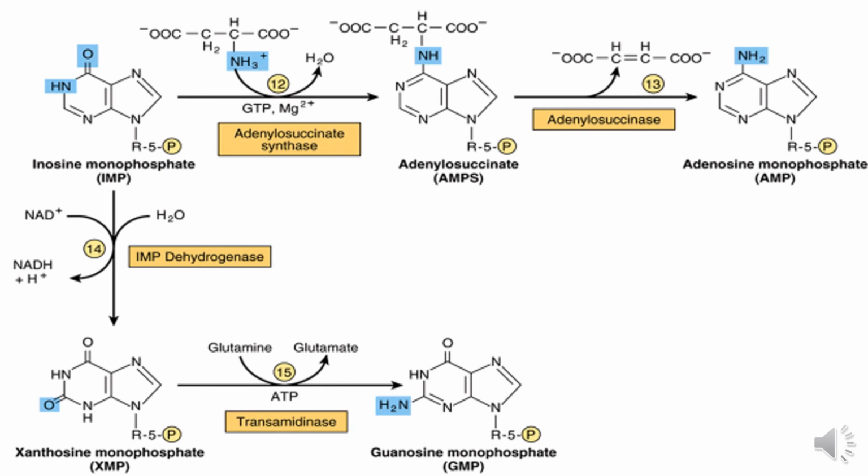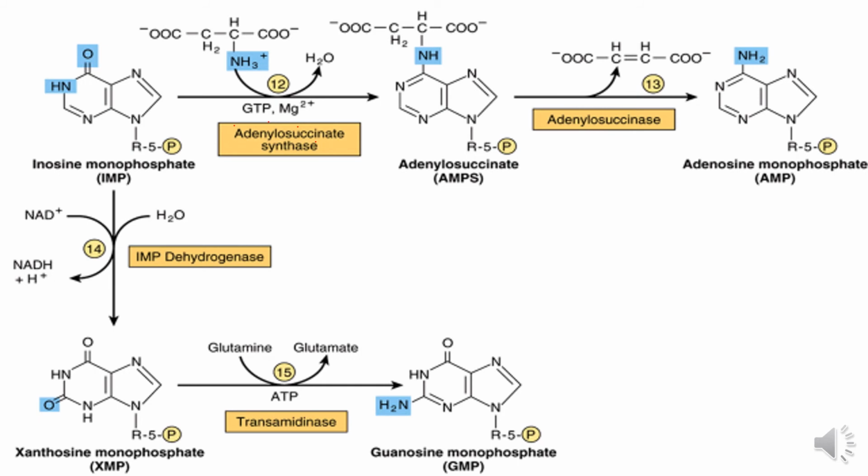In this reaction, catalyzed by adenylosuccinate synthetase, GTP and magnesium act as activators, and aspartate donates its amino group again to the IMP and converts it into adenylosuccinate.